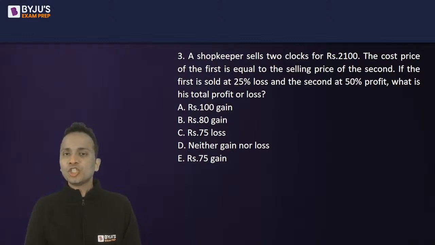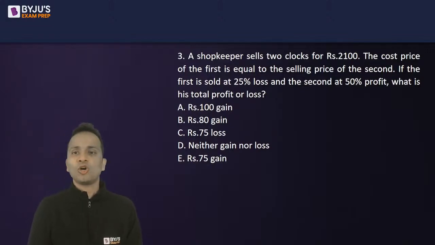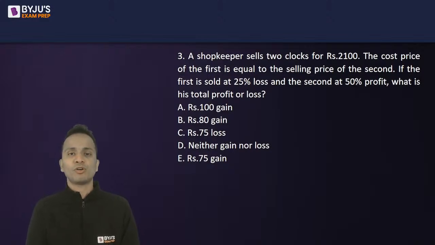A shopkeeper sells two clocks for rupees 2100. The cost price of the first is equal to the selling price of the second. The first is sold at 25% loss and the second at 50% profit. What is the total profit or loss?